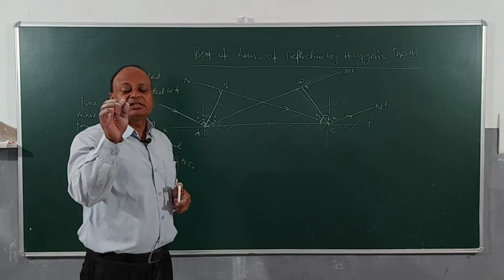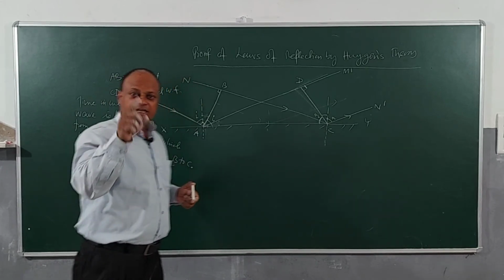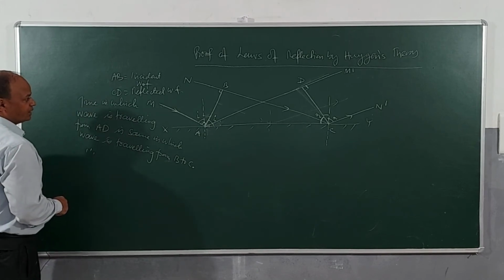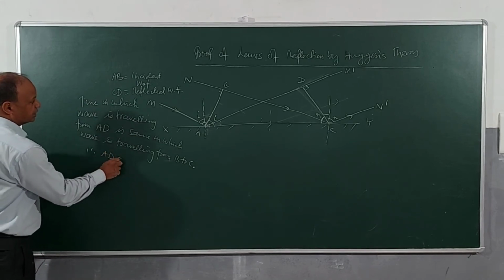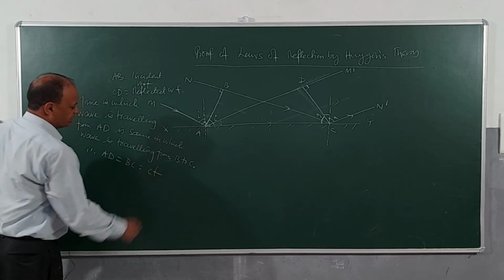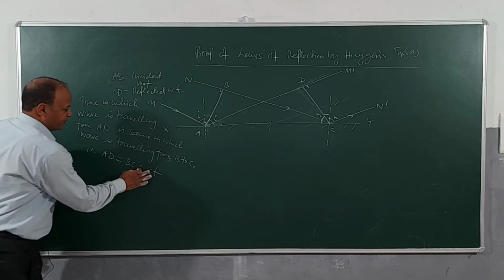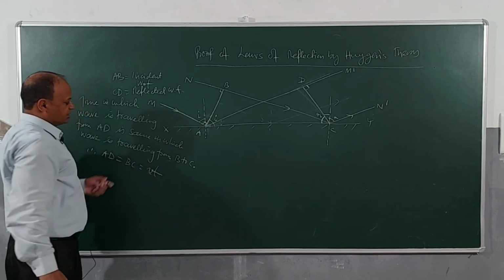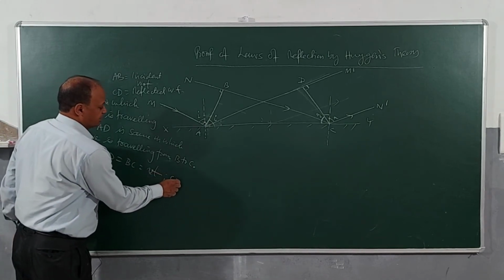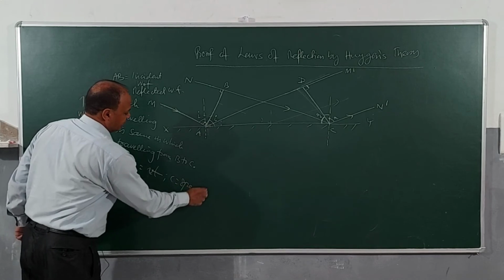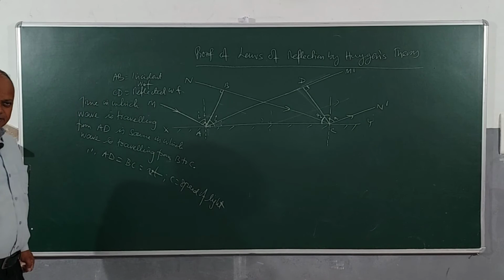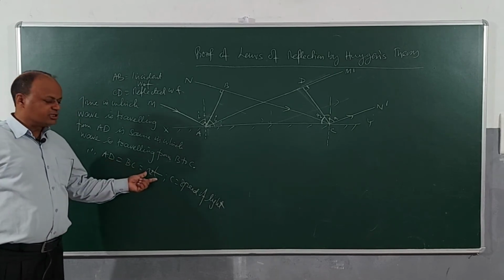And the medium is not changing, so the speed of light will not change. Therefore, we can say that AD will be equal to BC, which is speed of light into time. Okay, I'll better write V into T, because here I've already taken C, and here C is the speed of light. Clear? So AD is equal to BC is equal to VT.